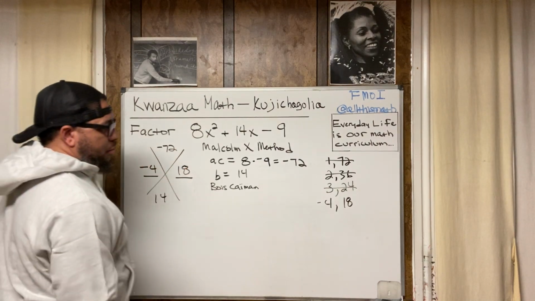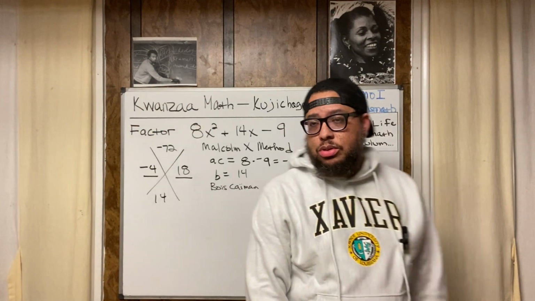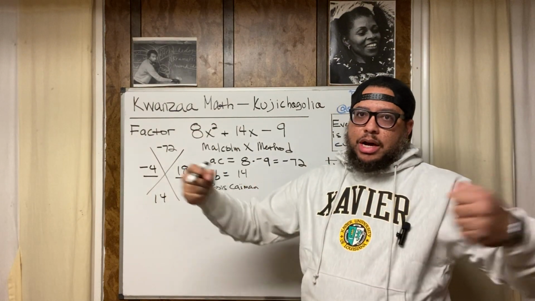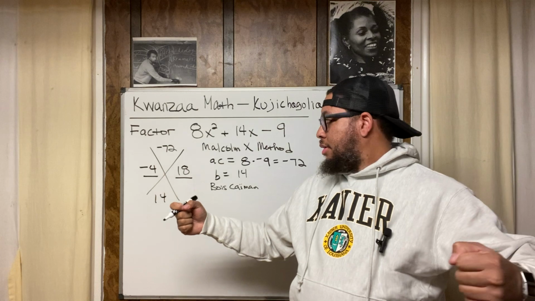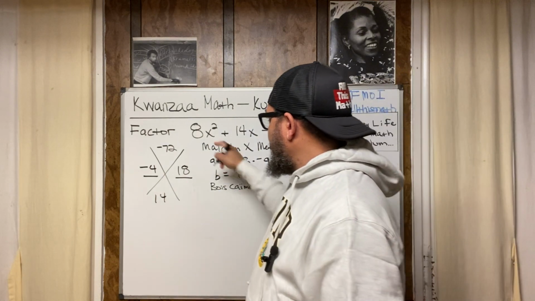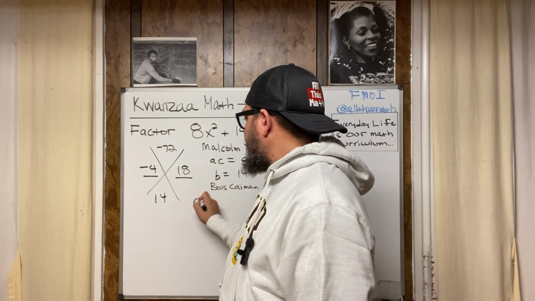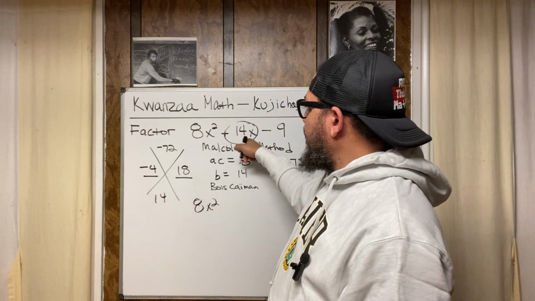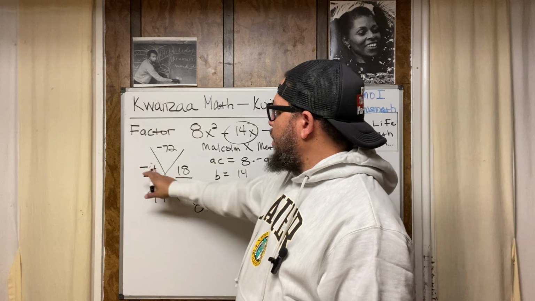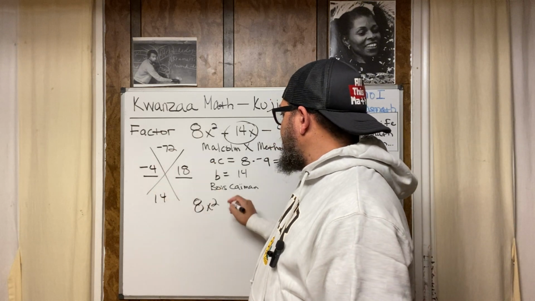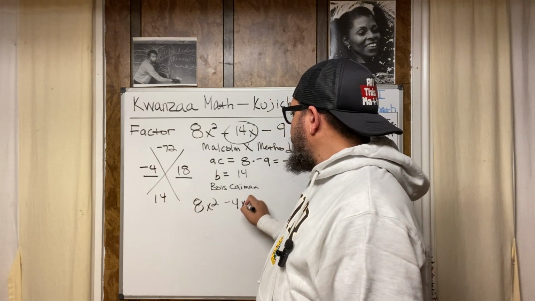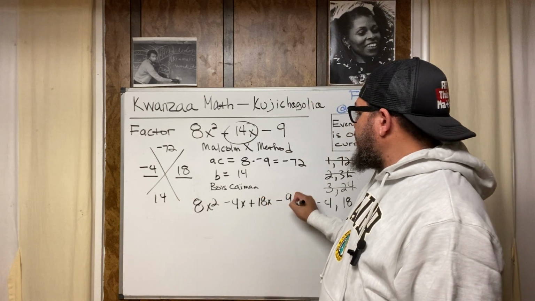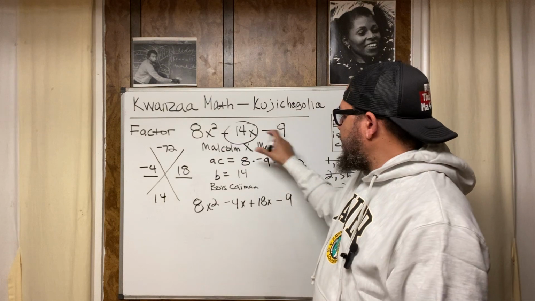So those are the two numbers. Now what are we going to do with those two numbers? We're going to take this expression and basically stretch it out. We're going to keep the 8x squared the same. But this 14x is going to become -4x plus 18x. And then the -9 will stay the same.